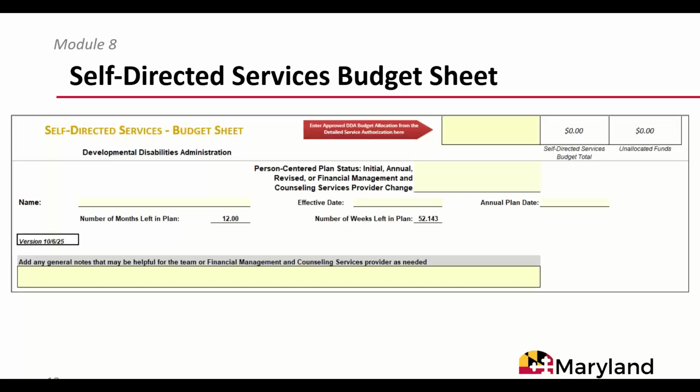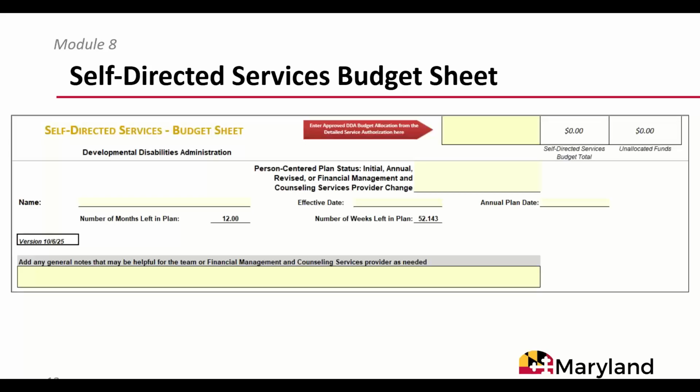when the participant hires their own employees. The budget sheet notes general information such as the participant's name, person-centered plan status, effective date, annual plan date, number of months left in the plan, number of weeks left in the plan, and the Medicaid waiver program name. The Self-Directed Services budget sheet also includes text boxes to enter the DDA Self-Directed Services budget allocation. As applicable, a box will turn red if you exceed the budget allocation. Unallocated funding may be used or accessed later using a budget modification form, following DDA guidance.